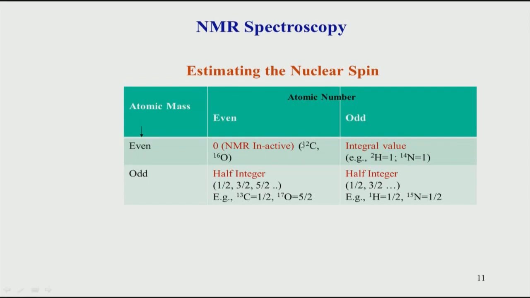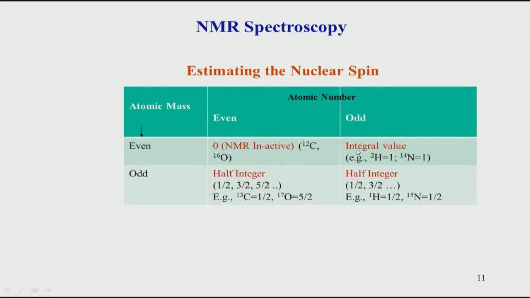Let us say we take a particular nucleus, carbon 12. It has 6 protons and 6 neutrons. Therefore, it has an even atomic number and even atomic mass, and the spin of this is 0. That means all the protons and neutrons pair with each other, and the total net value of the spin for that nucleus is equal to 0. Therefore, we cannot study 12C by NMR. Similarly, oxygen 16 has 8 protons and 8 neutrons. So it belongs to this even category, and therefore it cannot be studied by NMR.